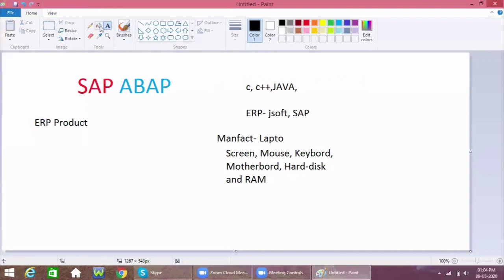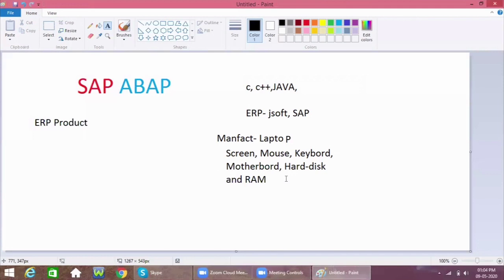Here the screen is a different product, the mouse is a different product, the keyboard is different, the motherboard is different, the hard disk and RAM are each different materials.